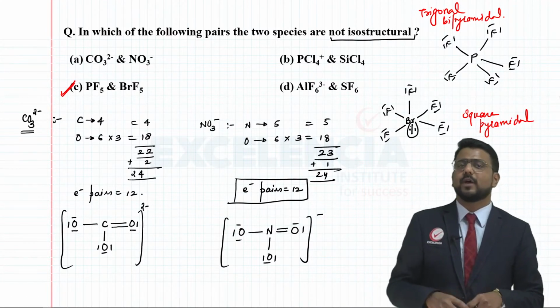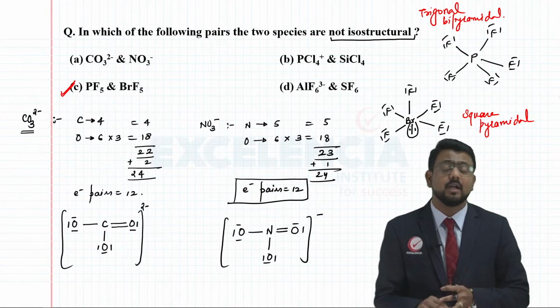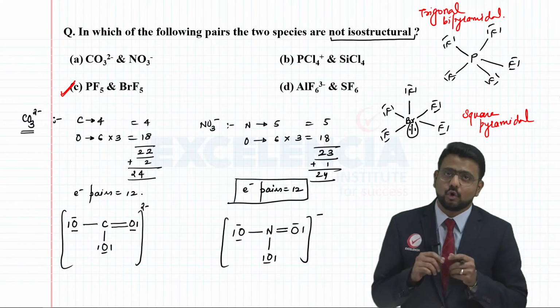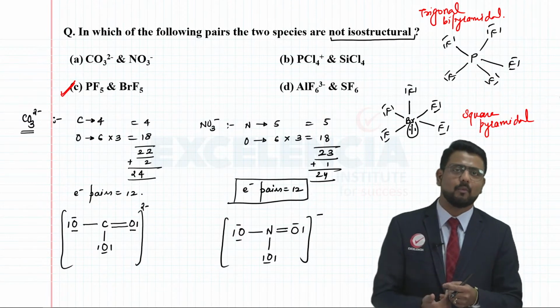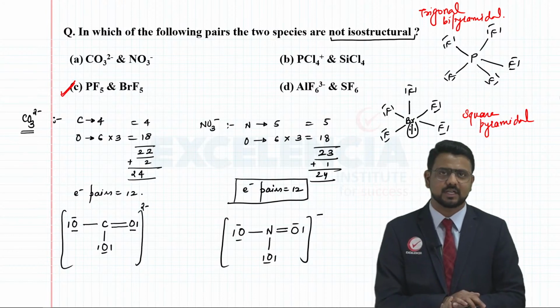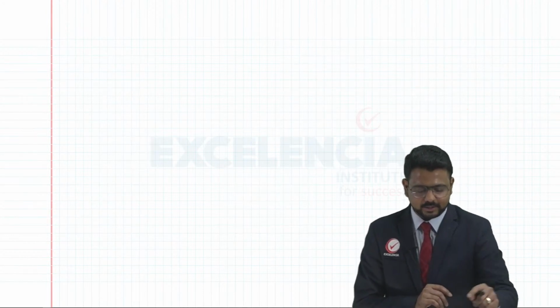So remember, whenever you are dealing with any question based on structure, geometry, or hybridization, you should know how to draw the Lewis structure. Based on the Lewis structure, you will realize how many bond pairs or lone pairs are associated with the central element. Let us have a look at the next question here.